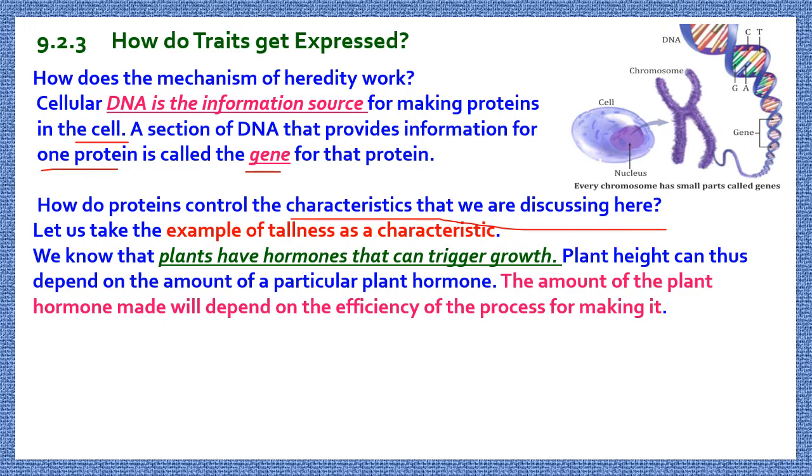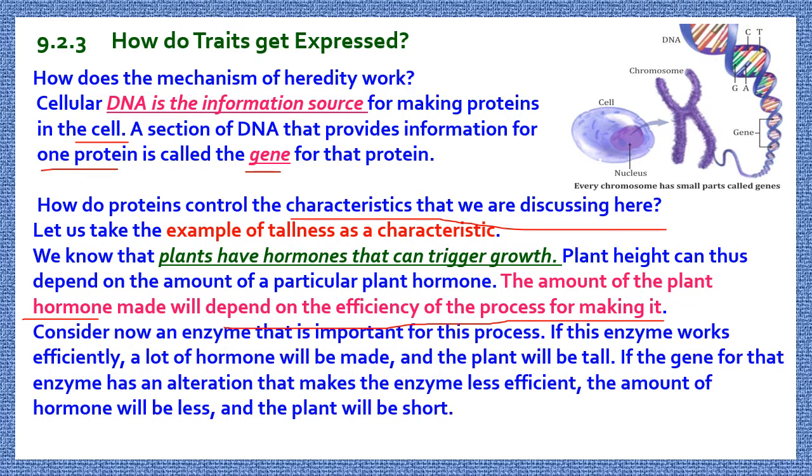So plant height can thus depend on the amount of a particular plant hormone. The amount of the plant hormone made will depend on the efficiency of the process for making it. Now consider an enzyme that is important for this process. If the enzymes work efficiently, a lot of hormone will be made and the plant will be tall.